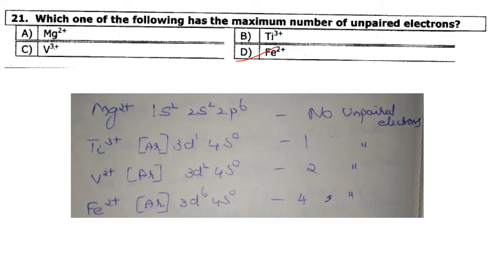Now next one. Which one of the following has maximum number of unpaired electrons? So Mg2+, this is the electronic configuration of Mg2+, so it has no unpaired electrons. Then comes Ti3+, this is the electronic configuration of Ti3+, it has 1 unpaired electron. They have asked for maximum number of unpaired electrons. Then V3+, it is 2, and for Fe2+ it is 4. So the one which is having maximum number of unpaired electrons is option D, that is Fe2+.